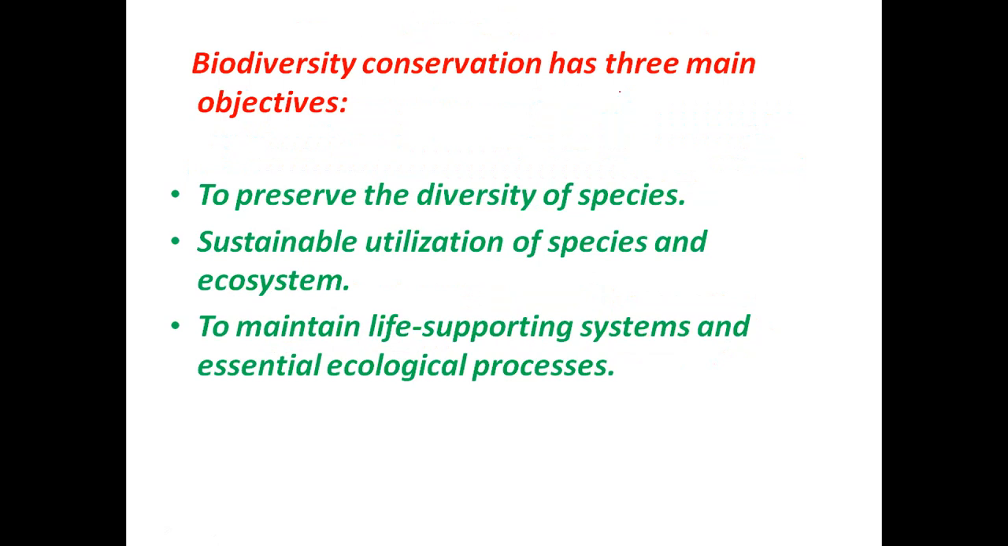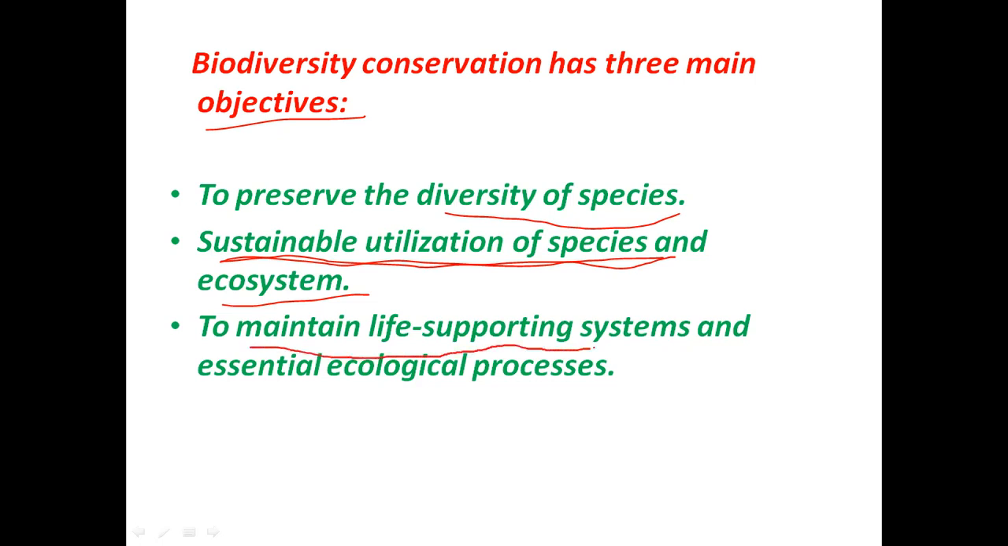Biodiversity conservation has three main objectives. First objective is to preserve the diversity of species. Second objective is to make sure that there is sustainable utilization of species and ecosystems. Sustainable utilization means judicious use or proper use of the ecosystem so that we as well as our future generations can get the benefit out of it. The third main objective is to maintain the life supporting systems. Life supporting systems mean water, oxygen, nutrients on which our life is dependent.